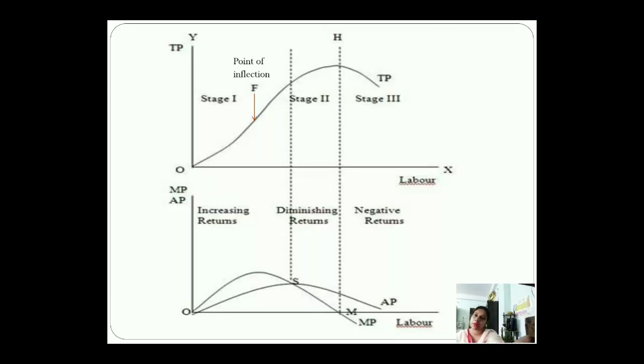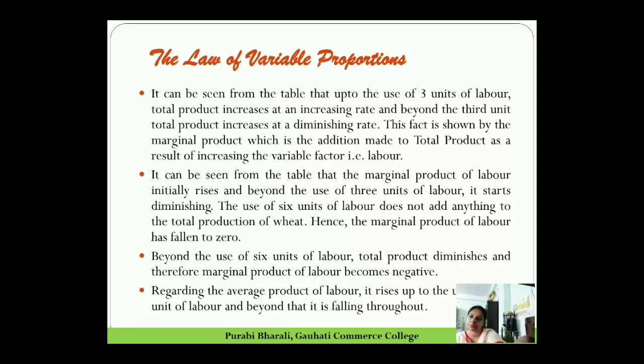So in this diagram, again in the top diagram, you can see I have shown one point called F, the point of inflection. So what is that point of inflection? Point of inflection is the point where the marginal product is maximum. You can see point F and you come down, you see this is the point where marginal product is maximum. Let me show you in the table also.